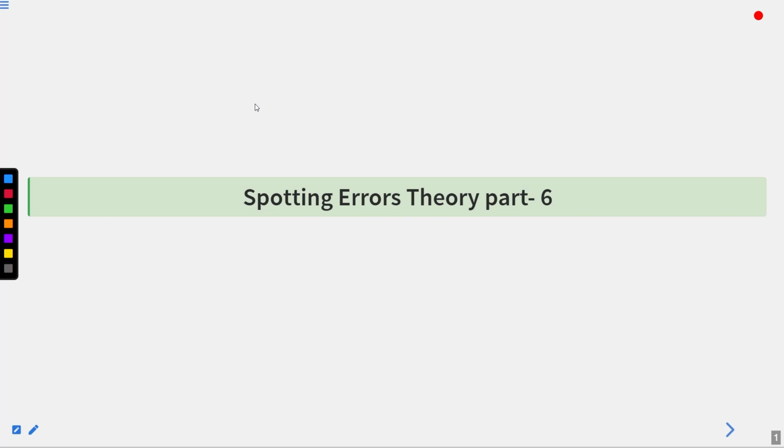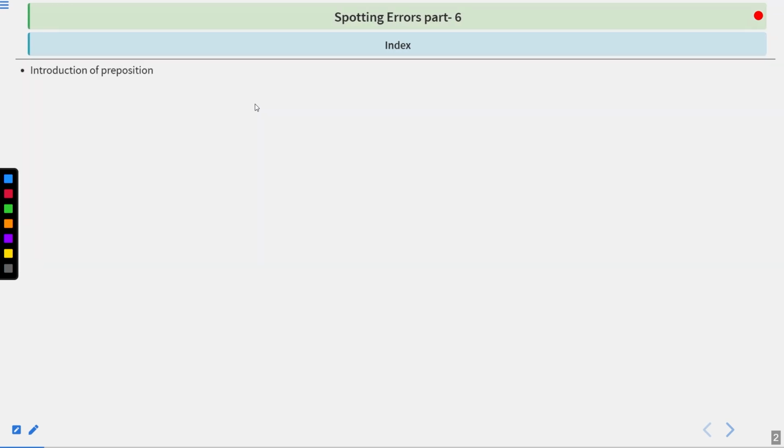So let's begin. First of all, read the index: introduction of preposition, important rules of prepositions, some specific prepositions. With this part, we will discuss the introduction of preposition, some rules of preposition, and some specific prepositions.